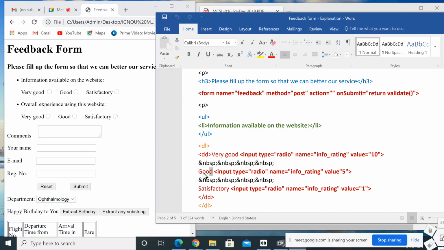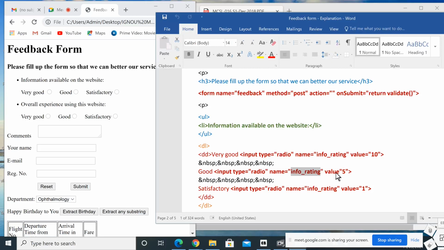Then after that it will print "good" in the same line. Then input type equal to radio, name equal to the same name, info rating. You should give the same name, because we can select only one item from here, either very good, good or satisfactory. So we should give the same name for all the radio buttons.